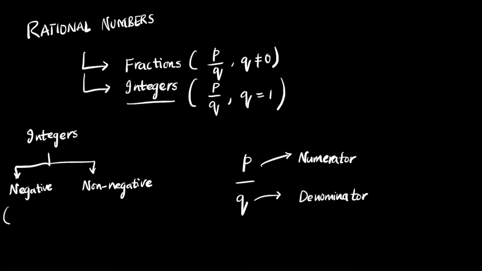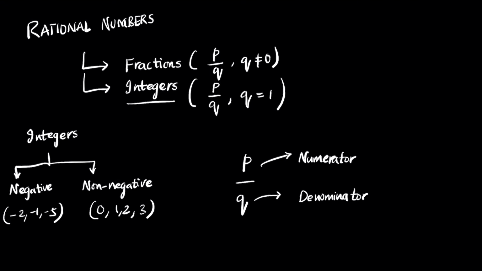Negative integers are numbers, for example, like -2, -1 or -5. Non-negative integers are 0, 1, 2, 3 and so on, anything that's greater than or equal to 0. Think of these as subsets of numbers inside the original set.